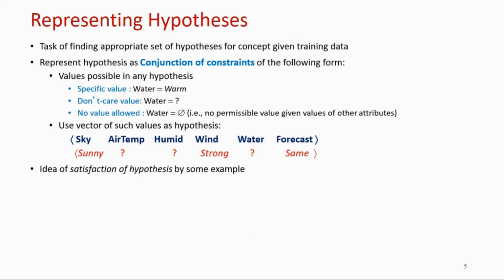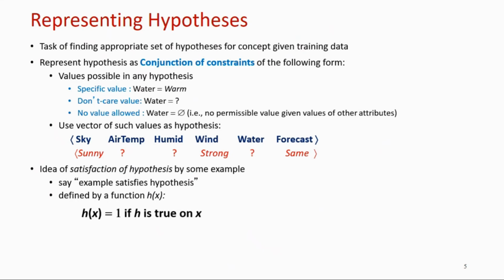Here is the idea of satisfaction of a hypothesis by examples. An example satisfies the hypothesis with a defined function h of x, where h of x is equal to 1 if h is true on the particular sample x. If it is not satisfied, then h of x will be 0.